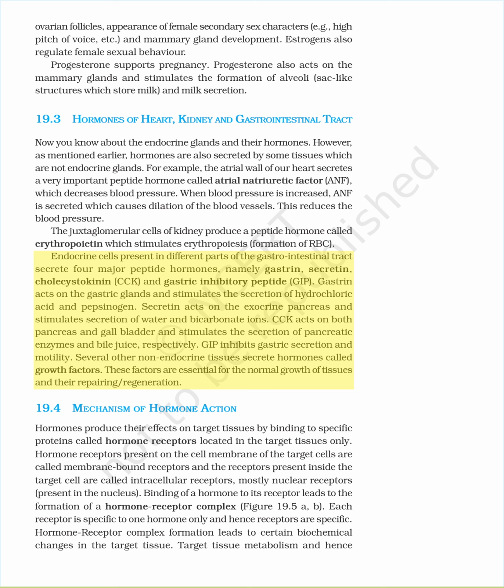19.4 Mechanism of Hormone Action. Hormones produce their effects on target tissues by binding to specific proteins called hormone receptors located in the target tissues only. Hormone receptors present on the cell membrane of the target cells are called membrane-bound receptors, and the receptors present inside the target cell are called intracellular receptors, mostly nuclear receptors, present in the nucleus. Binding of a hormone to its receptor leads to the formation of a hormone-receptor complex, Figure 19.5 a, b.